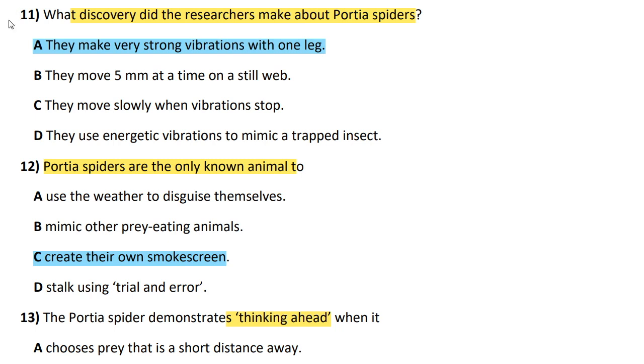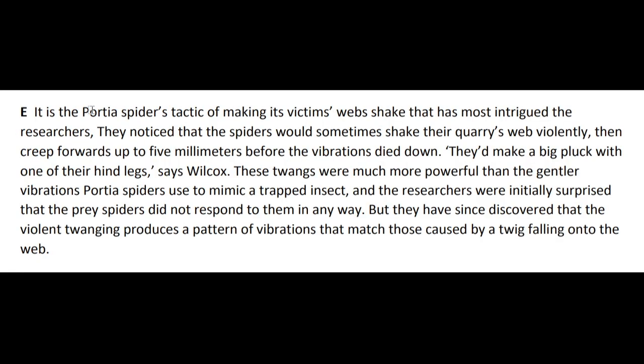11th. What discovery did the researchers make about pottery spiders? Its answer is A. They make very strong vibrations with one leg. Its answer is in paragraph E. They noticed that the spiders would sometimes shake their curious web violently, then creep forwards up to 5 millimeters before the vibrations died down.